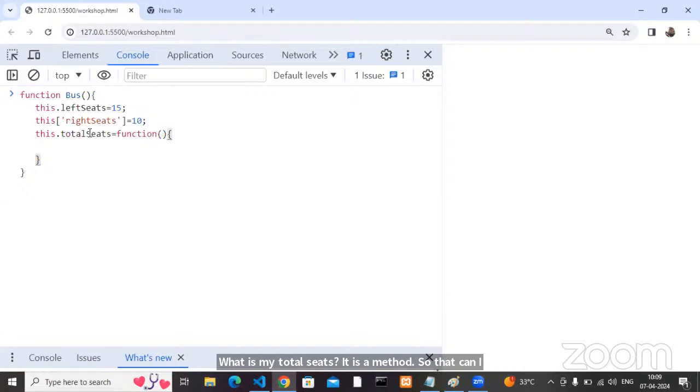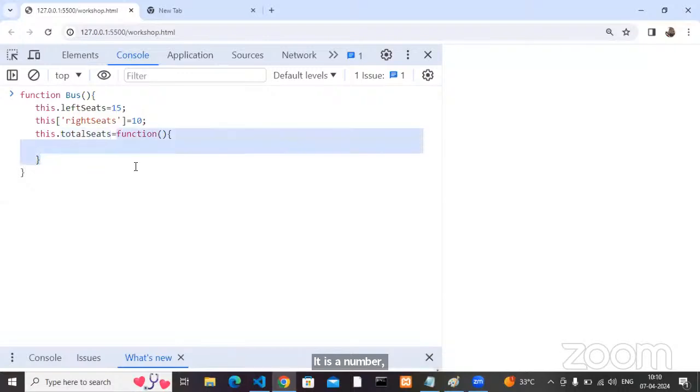Now tell me, my total seats holds what? A method, a function. So my left side seats holds 15, which is a number. Right side seats holds 10, a number. My total seats holds a function. We can say it's a method. Agree with me all?